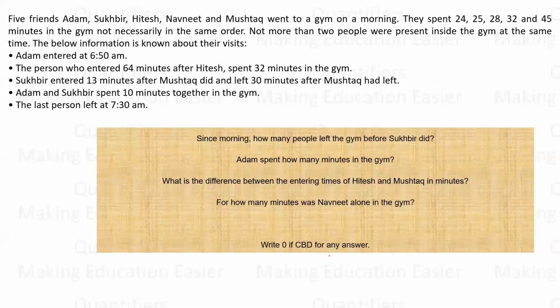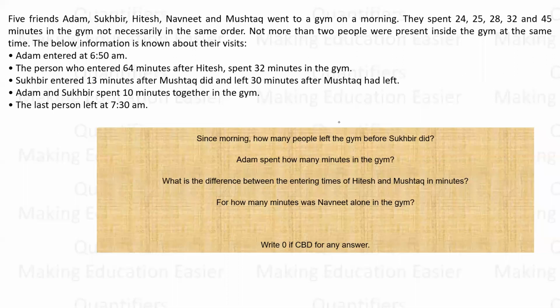So when I see what is given to me, there are five friends, Adam, Sukhbir, Hitesh, Navneet, and Mustaq, and they went to the gym in the morning and spent these many times in any order, not necessarily in the same order. Not more than two people will be present inside the gym at any time. So at any time, a maximum of two people will be present in the gym. Now they tell me that Adam entered at 6:50 a.m. The person who entered after this, everything is given on the basis of alternatives.